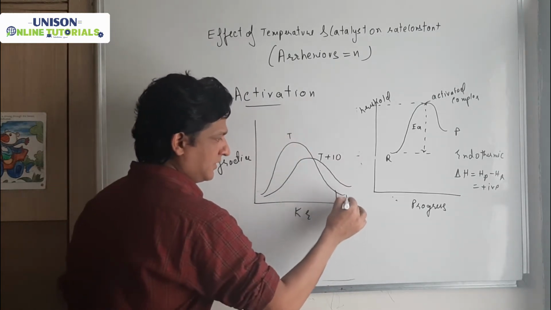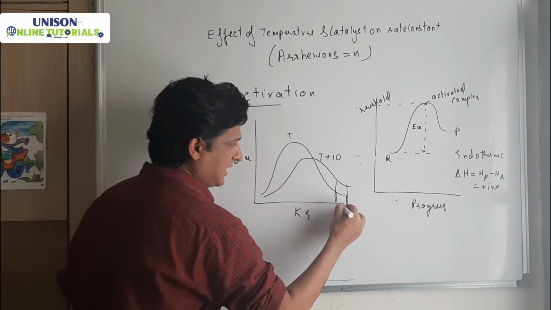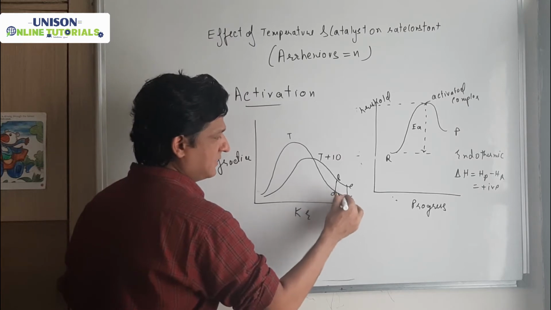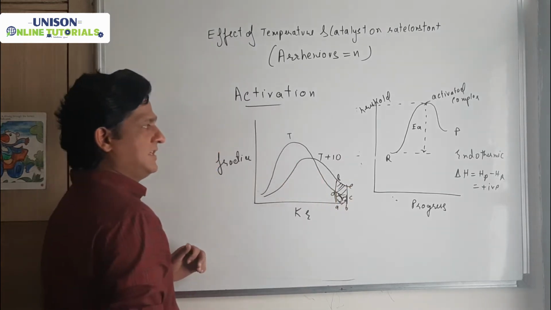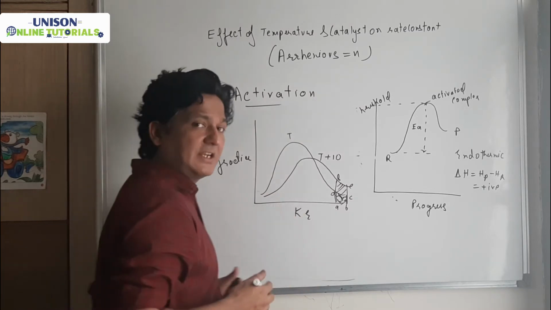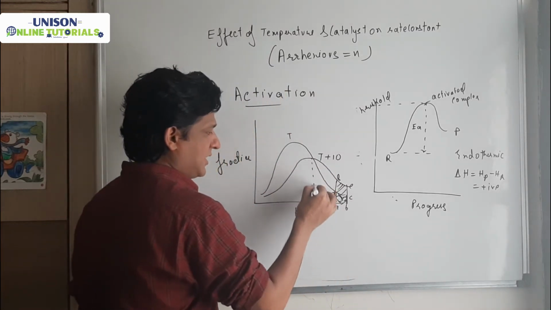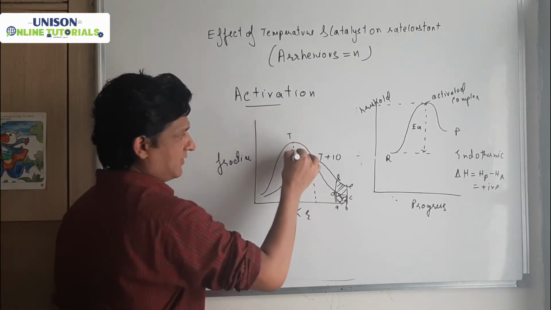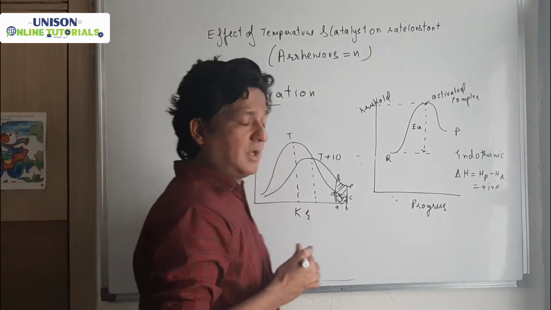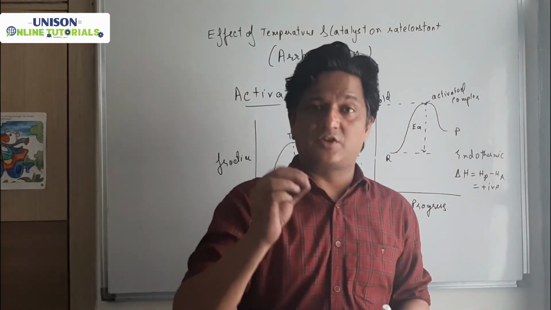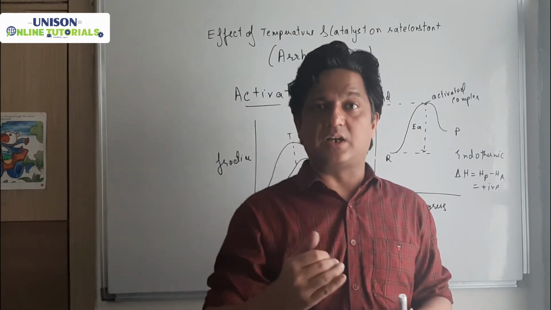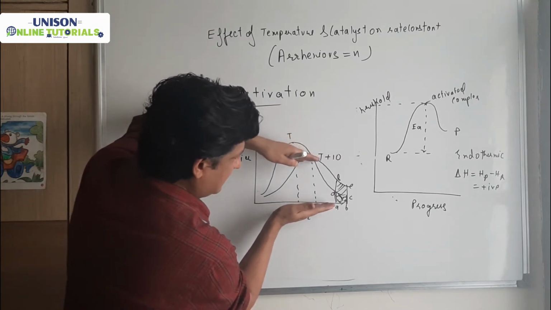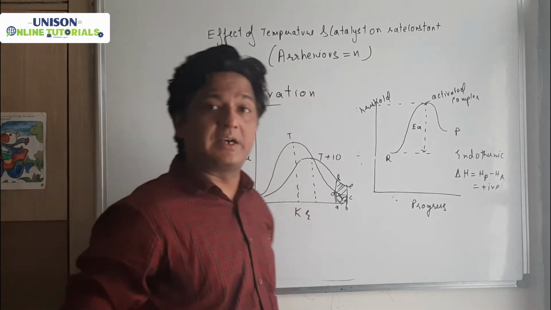Clear? So this was your first area. Here is the second area. A, B, C, D, E, F. Clear? Now you can clearly see on increasing the temperature, the kinetic energy increases. The fraction of molecules having the threshold energy increases. But in case of T, the kinetic energy is here. Kinetic energy increases, but the fraction of molecules possessing that particular kinetic energy decreases. You can clearly see at this temperature, this is the fraction of molecules. At this T plus 10, this is the fraction. So the fraction decreases, but the kinetic energy increases.